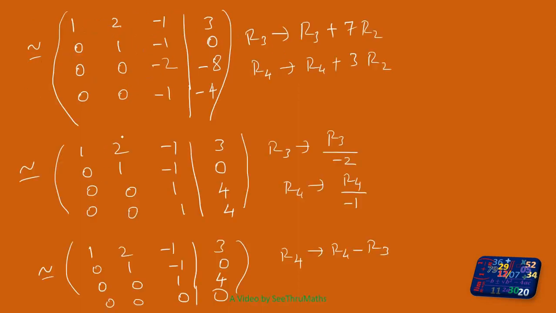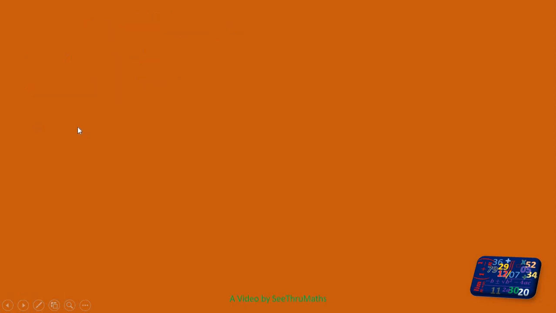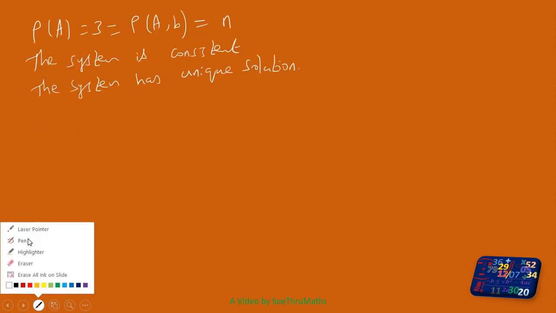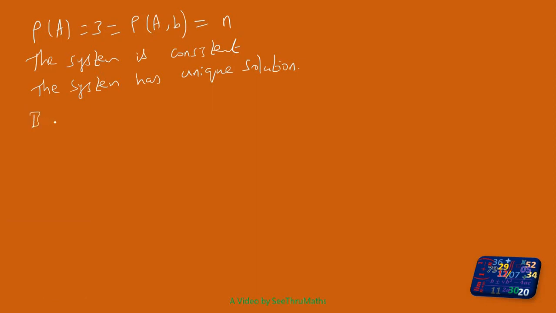So how to find that one? Just go for back substitution. That is what we use in the Gauss elimination method. Here the last row we can leave, and before that it is 0 0 1 4. That means z equal to 4. We got the answer directly. This is back substitution: the matrix we want to convert into equations. So z equal to 4, one answer we got directly.